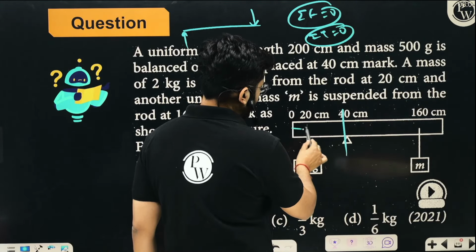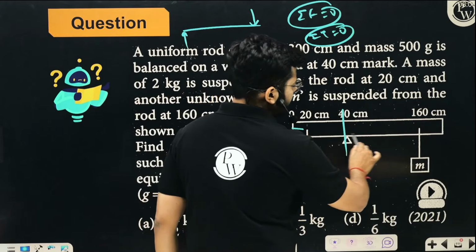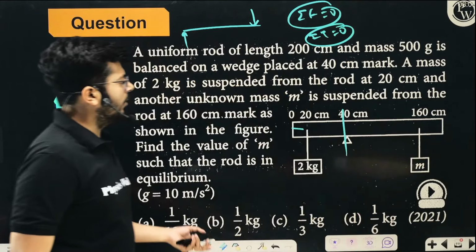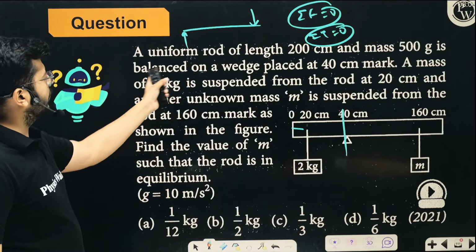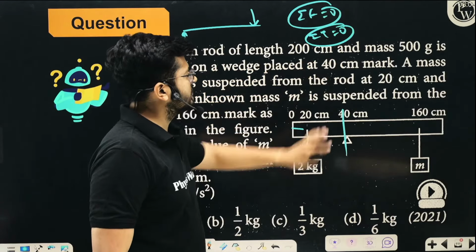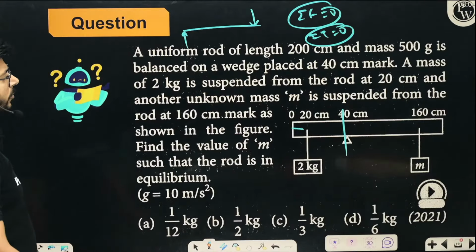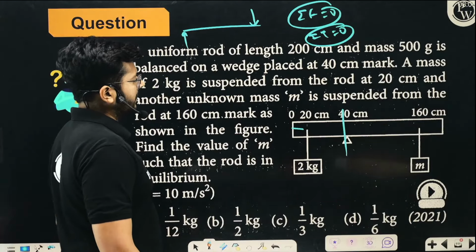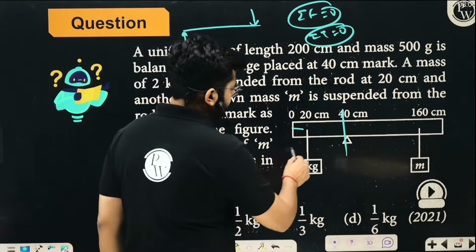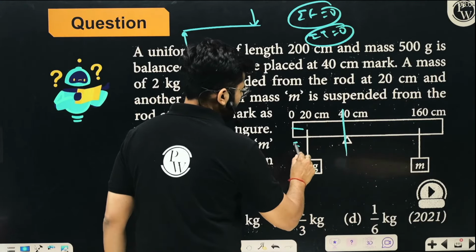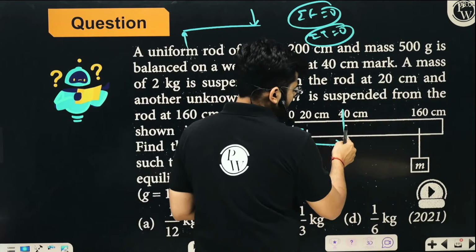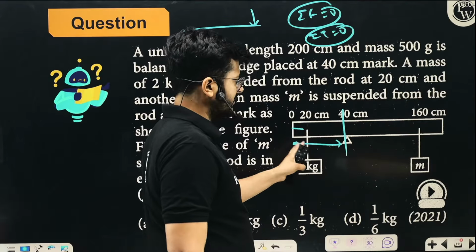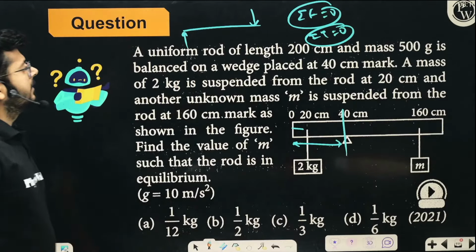This is given 20 centimeter, this is given 40 centimeter, this is given 160 centimeter, and we want to calculate a few things. A uniform rod of 200 centimeter and a mass of 500 gram is balanced on a wedge at 40 centimeter from the mark. So we have a heavy rod and it is balanced at this point. Clearly the heavier side is over here.